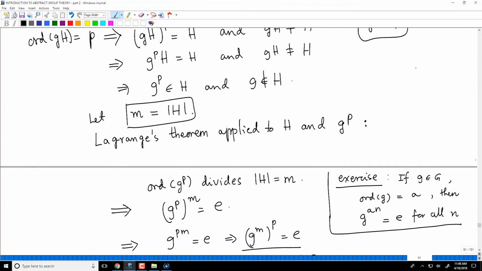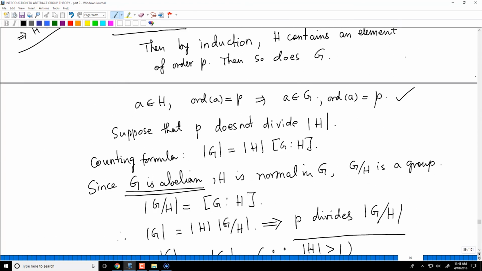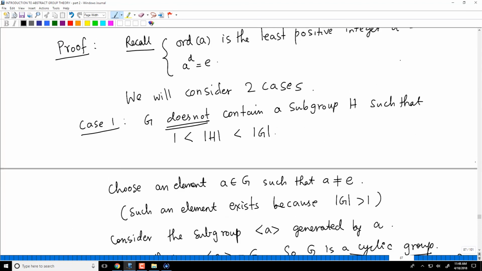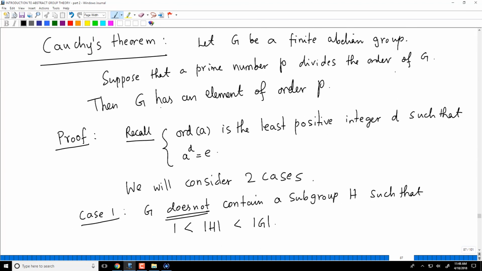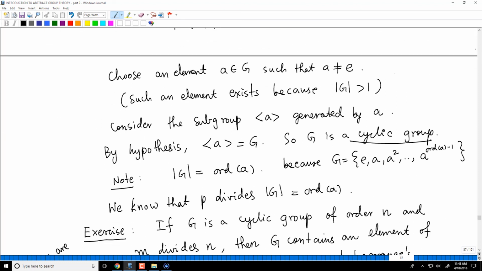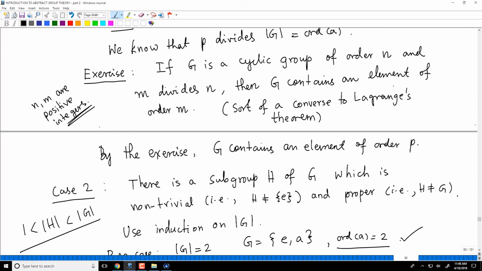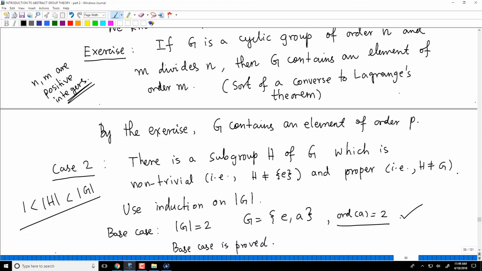Just to recap, you have to carefully follow the proof that I gave. I'm going to spend 2 minutes recalling the proof, how we did this. Cauchy's theorem says that if G is a finite abelian group and P is a prime number that divides the order of G, then G has an element of order P. The first case, which is easy, is that G has no non-trivial proper subgroups. Then we conclude immediately that G is cyclic, and by this exercise, which I will do later, we are done. So the interesting case is there is a subgroup H of G which is non-trivial and proper.